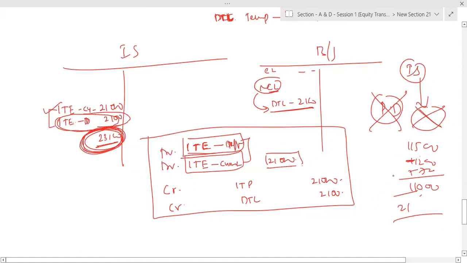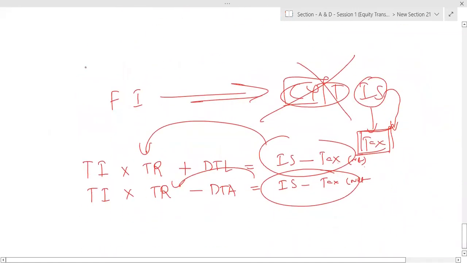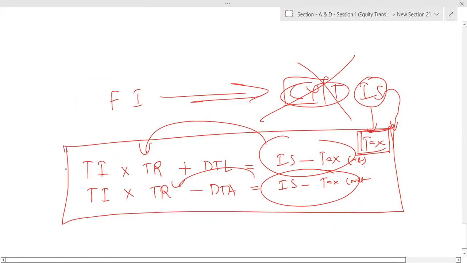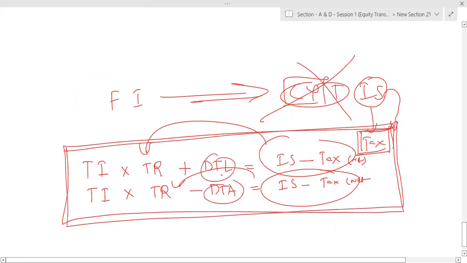Is it clear? This logic, this funda is very important. This DTL and DTA is always on temporary difference into income tax rate.